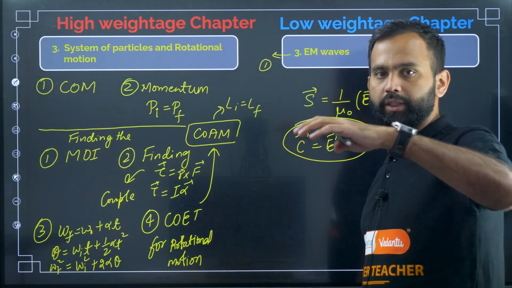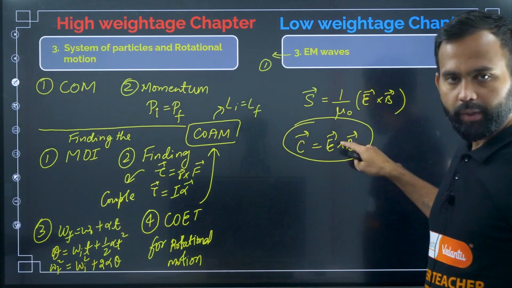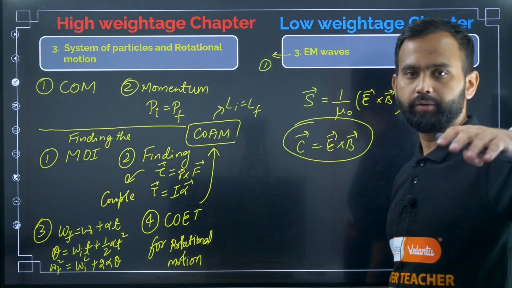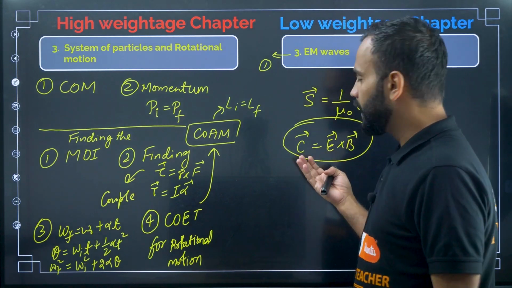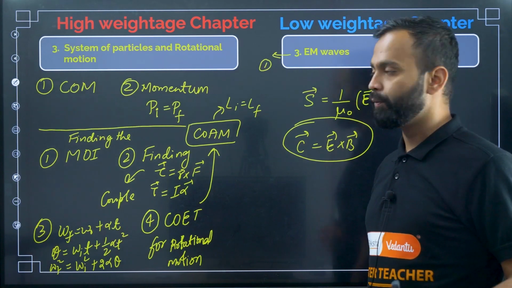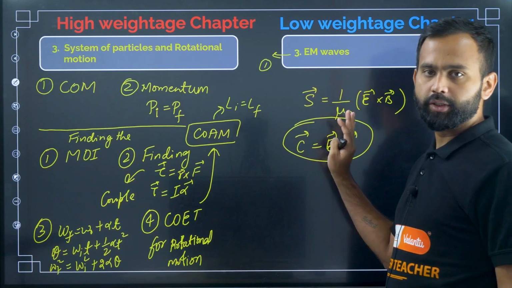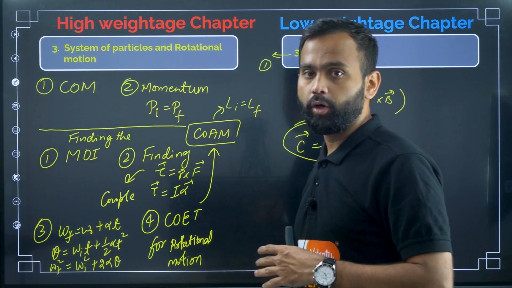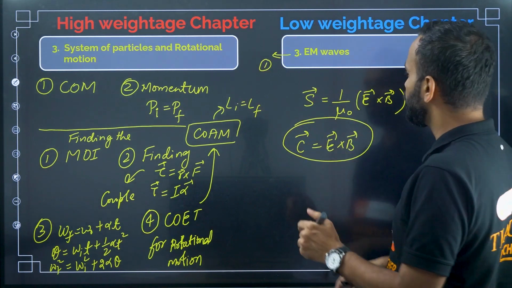They will give you the propagating electric field wave, and you have to find the magnetic field wave. That's it, they will ask questions like this. And sometimes they will ask you to find the direction of propagation of the wave, and the direction of oscillation of the wave and all. Most of the time, 90% of the time, if you see the previous year papers, they ask questions based on this topic, the Poynting vector.